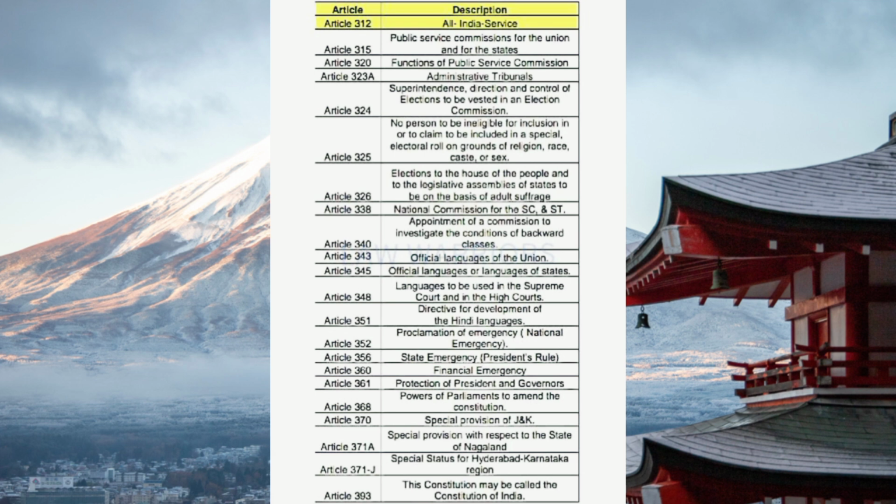And last and final, Article 393. The Constitution may be called the Constitution of India. I hope you like these articles and you learn much more about what's important in the Indian Constitution. So this is all about today's video.